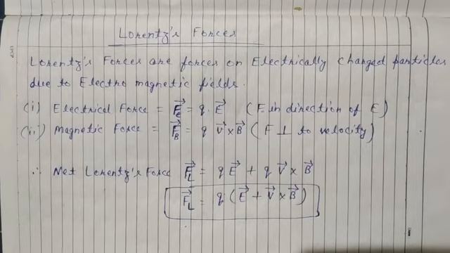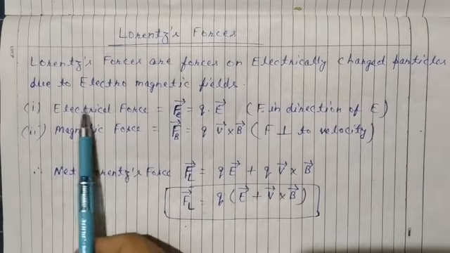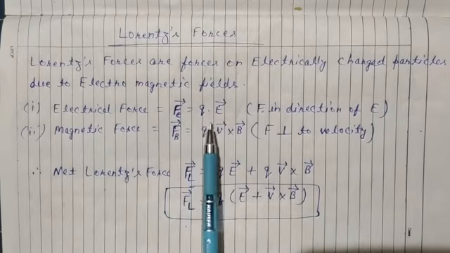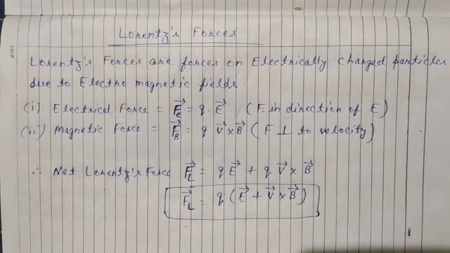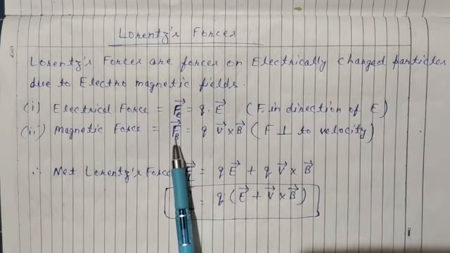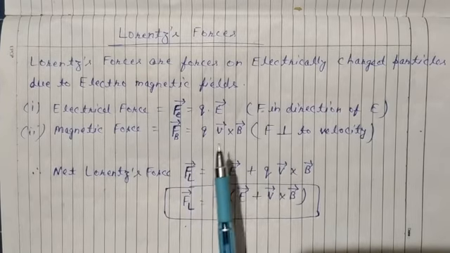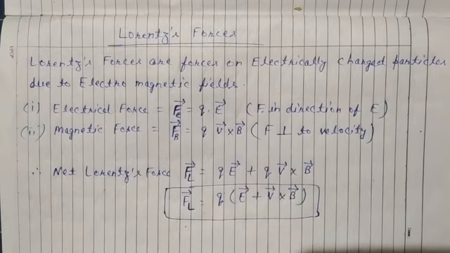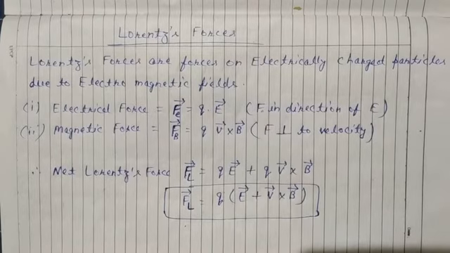So, two types of force. First is the electrical force denoted by Fe is equal to Q multiplied by E, and the force is in the direction of E, the electric field. Second is the magnetic force denoted by Fb due to the magnetic field, equal to Q V cross B, and the direction of force F is perpendicular to velocity. So these are the two forces, and then the net force.